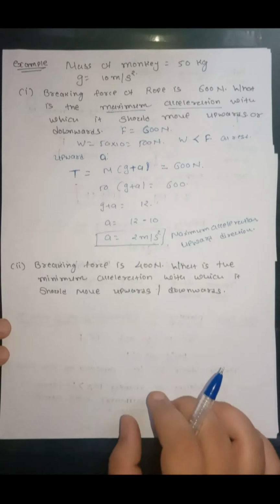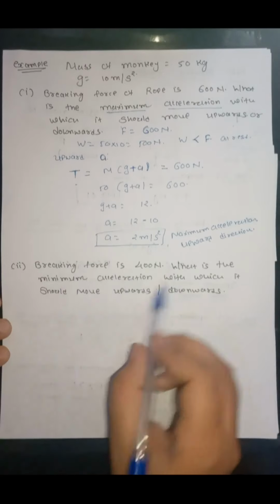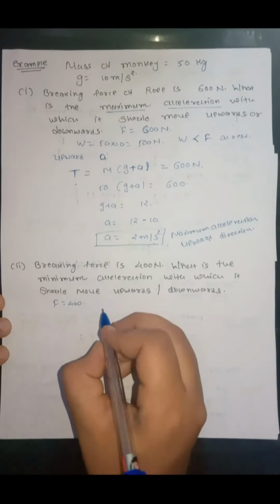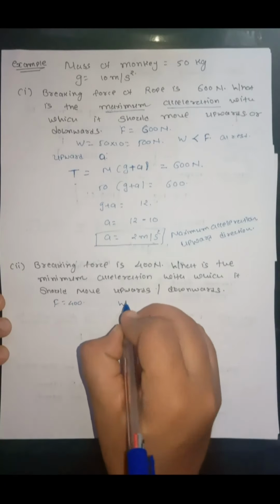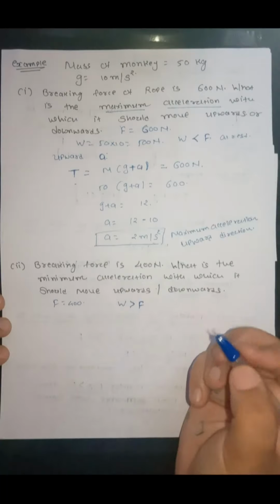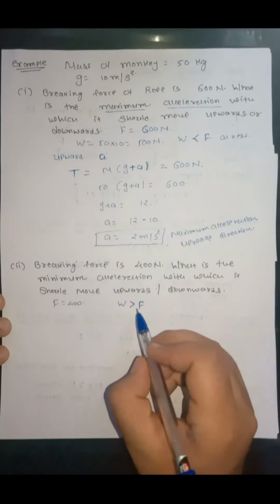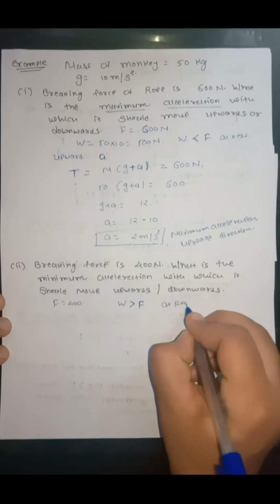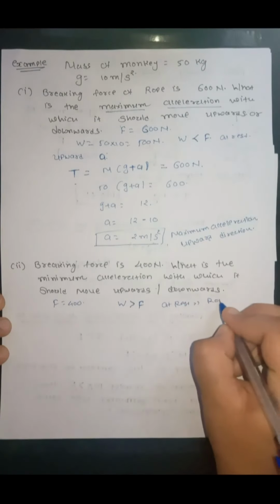Now, in the second case, the breaking force is given 400 Newton. Now, in this case, weight is greater than the breaking force. So, if monkey is at rest, then rope will break.